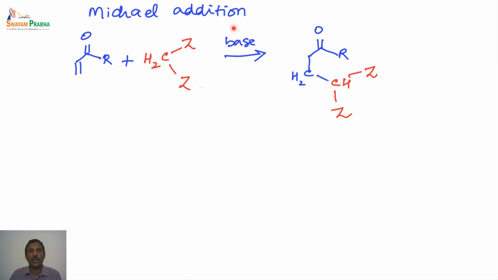The next one is the Michael addition. In this particular case, an alpha beta unsaturated carbonyl is treated with an active methylene compound. Z groups are generally electron withdrawing groups. So in the presence of a base, this reaction adds, this is called 1,4 addition. Basically the carbon number 1, 2, 3, 4, like that we call this a 1,4 addition, and this is also called a Michael addition reaction. So here the bond is formed between this active methylene compound and this particular carbon. So here we have a carbon-carbon bond.